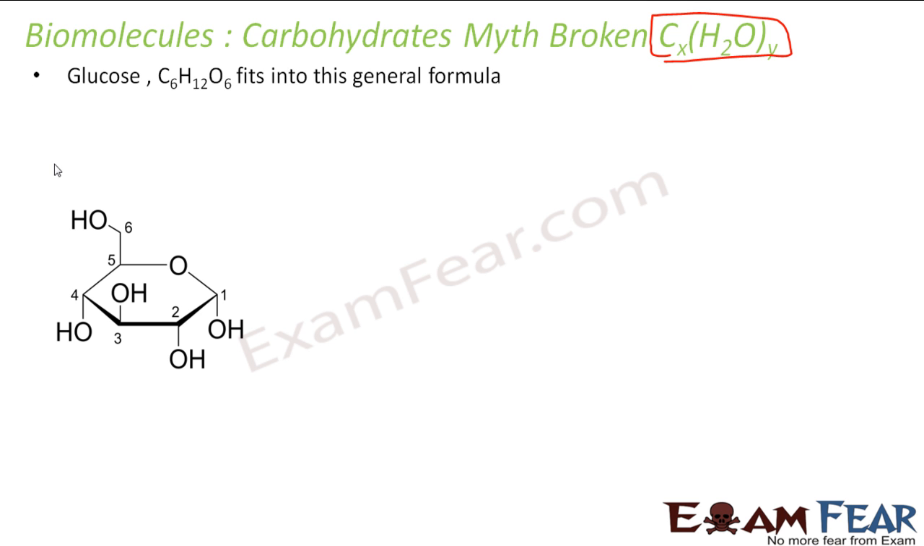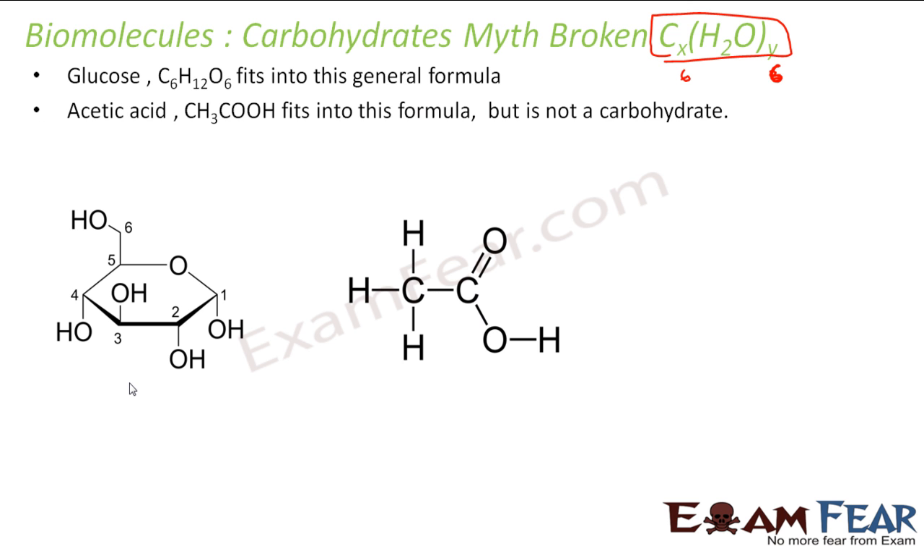They found that glucose, that is C6H12O6, fits into the formula. That is pretty okay because you put x equal to 6 and y equal to 6, you get C6H12O6. Carbon becomes 6, hydrogen becomes 2 into 6, that is 12, oxygen becomes 1 into 6, that is 6. So this works perfectly fine, and this is how glucose looks. We will talk about the structure of glucose later, just hold on.